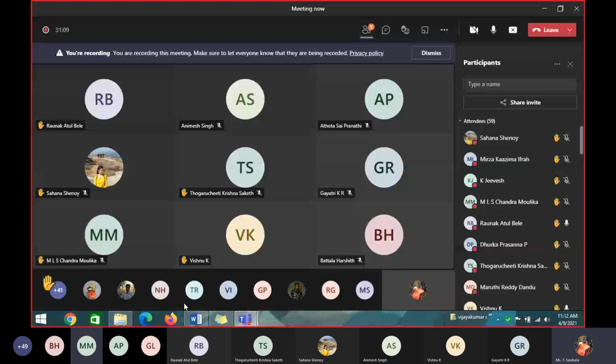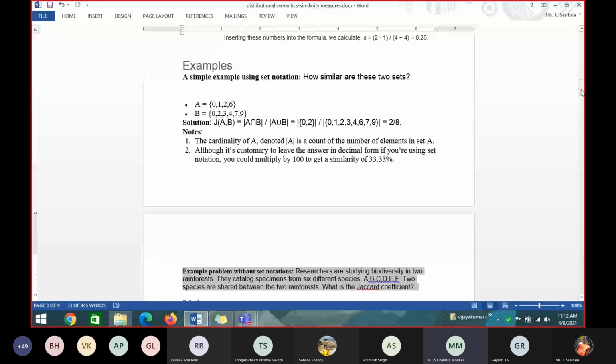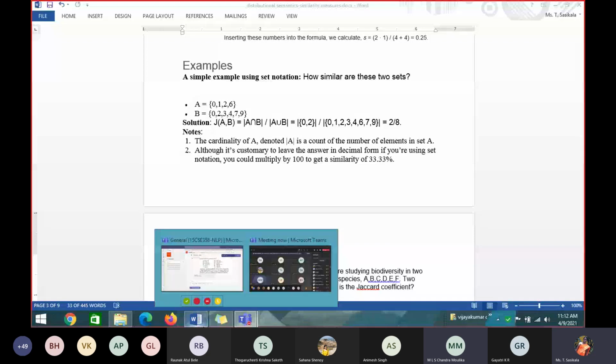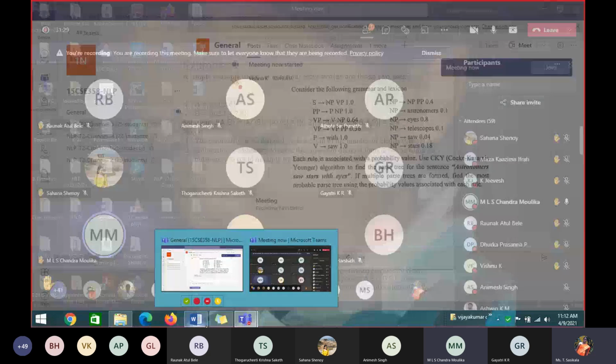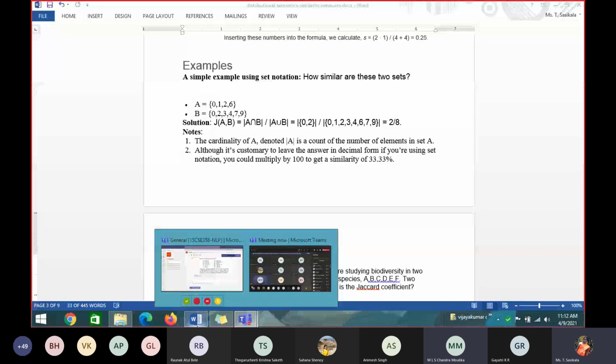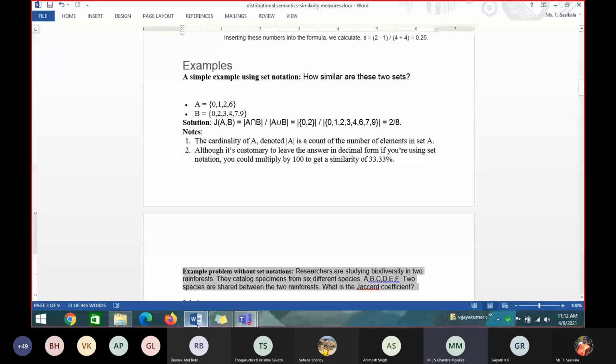Ma'am, I got 1 by 2 and 1 by 2. I think I made some mistake. Maulika, check what you have done. How did you get the common part? There are 6 different species. I think because 2 rainforests have 2 things in common, I took 6 minus 2 and got the union as 4. No. 2 species are shared between the 2 rainforests.